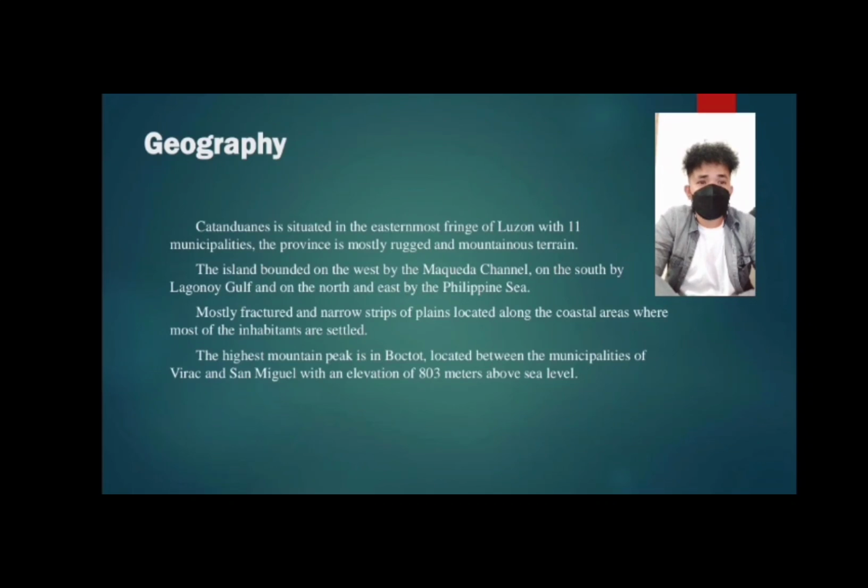Geography. Catanduanes is situated in the easternmost fringe of Luzon with 11 municipalities. The province is mostly rugged and mountainous terrain. The island is bounded on the west by the Maqueda Channel, on the south by Lagonoy Gulf, and on the north and east by the Philippine Sea. Mostly fractured in narrow strips and plains located along the coastal areas where most of the inhabitants are settled.